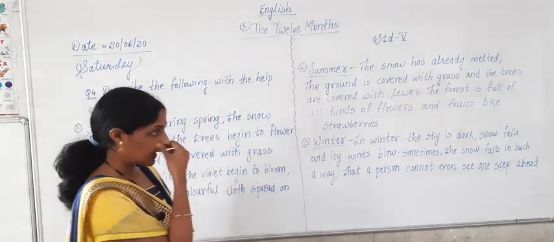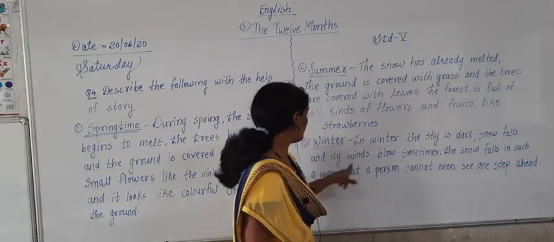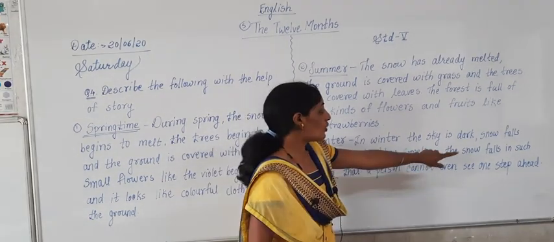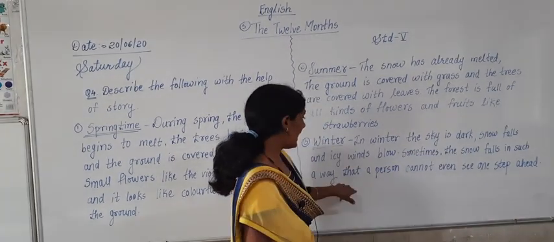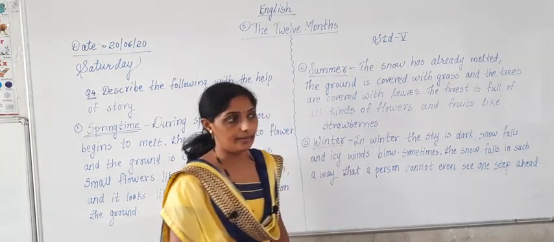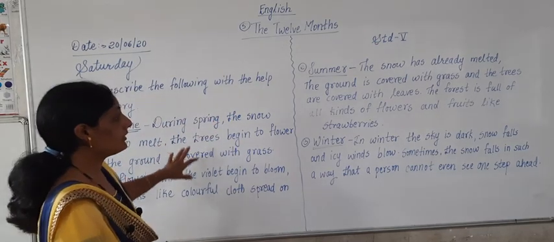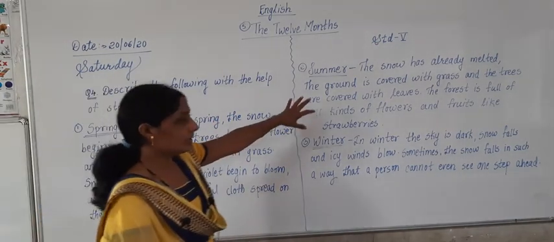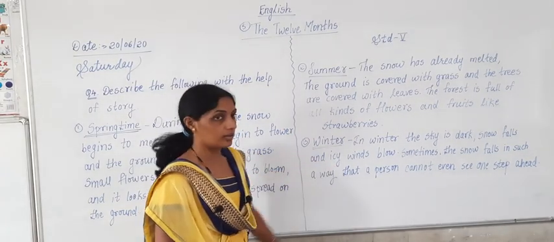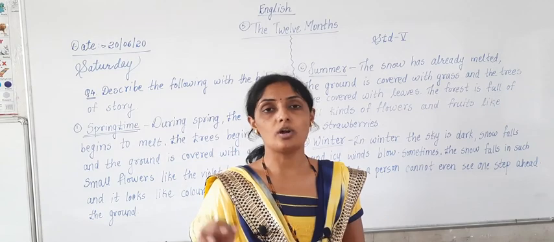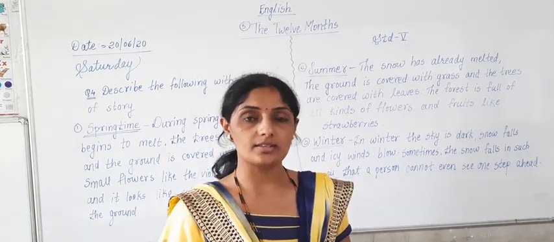In winter, the sky is dark, snow falls and icy winds blow. Sometimes the snow falls in such a way that a person cannot even see one step ahead. That is what I have given you as the description of springtime, summer and winter. In this way, we have completed all our question answers. I want you all to complete your question answers.